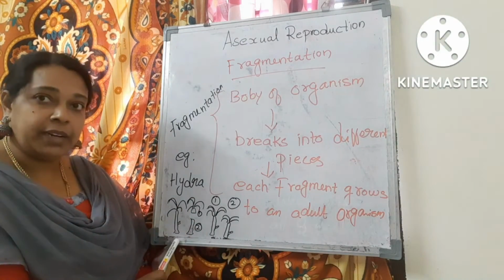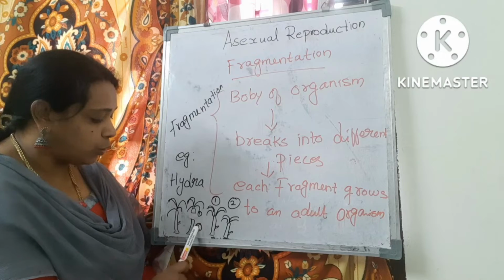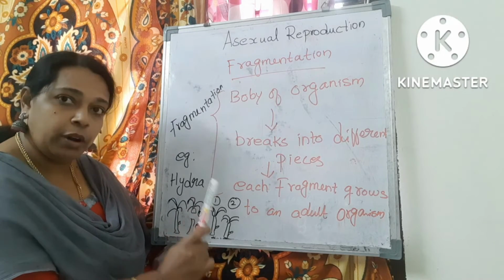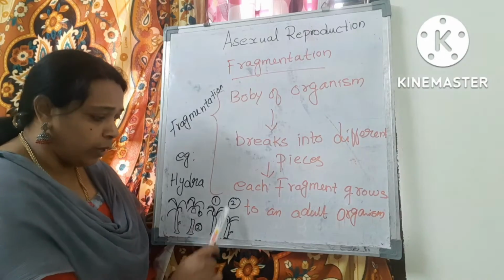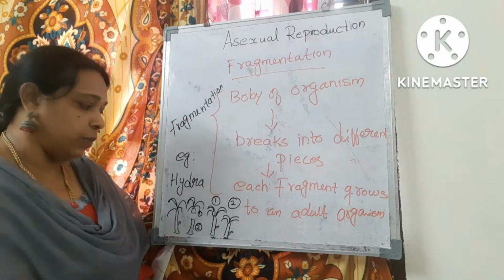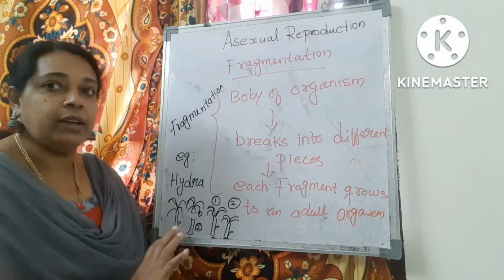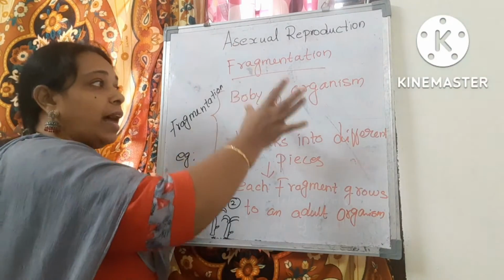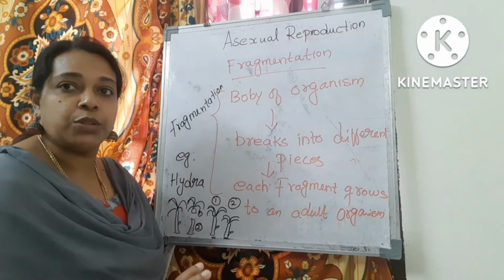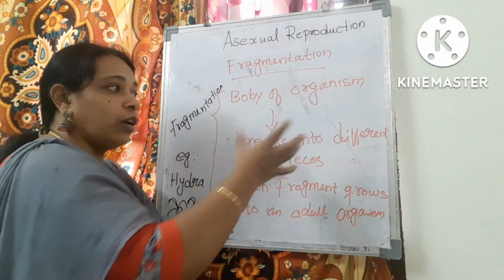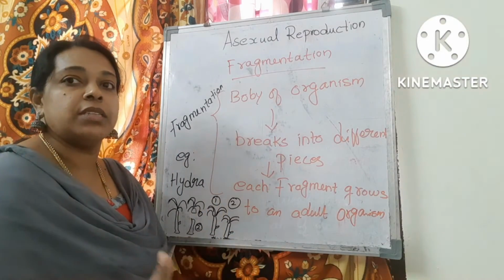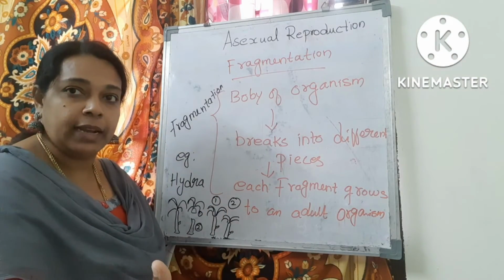This is a full Hydra. This Hydra breaks into two pieces, 1 and 2. 1 will form a new organism and 2 will form a new organism. So both the pieces, fragments, are able to develop into a new organism. So fragmentation is a type of asexual reproduction. The body of the organism breaks into different fragments. Each fragment is able to develop into an adult organism.